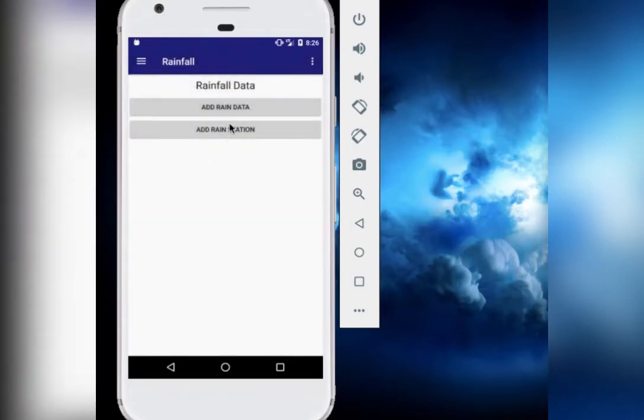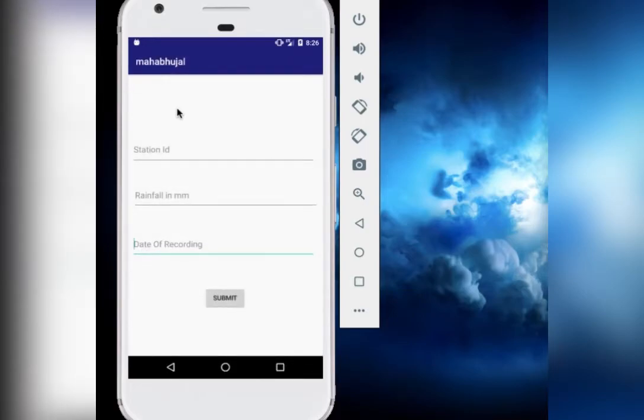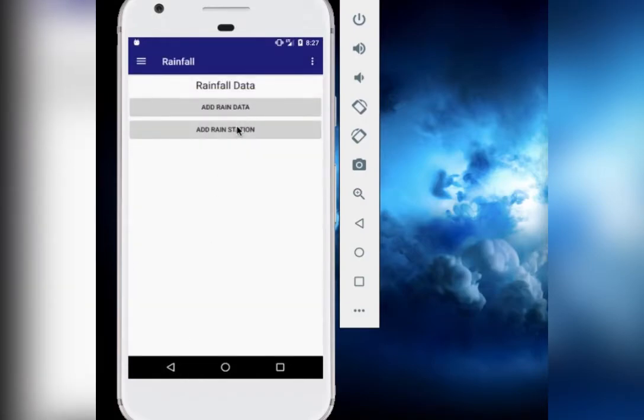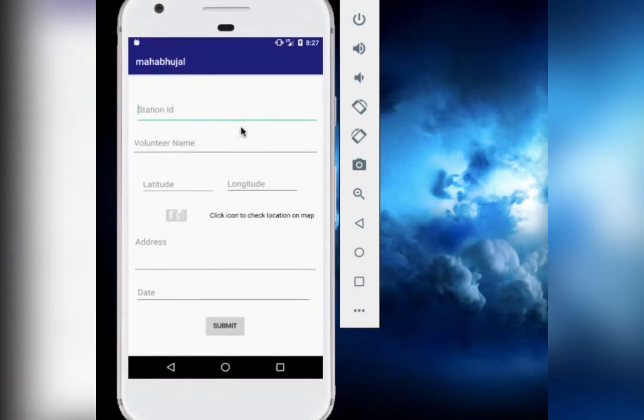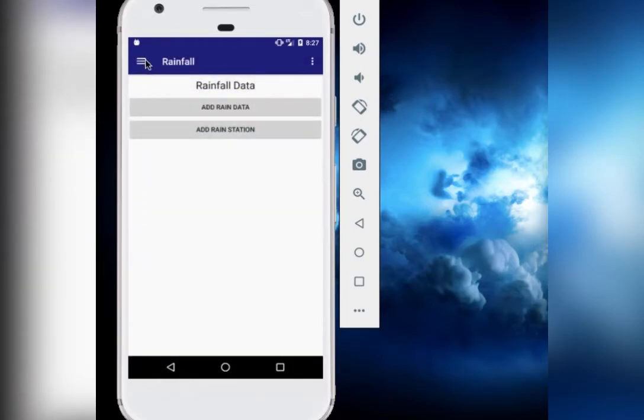The rainfall. So rainfall is playing a very important, crucial role in our function. So we will be adding the amount of rainfall that is recorded during the time period, which will help us understand how much the borewell is actually filling up because of the rain and what exactly is happening. So this is to add a new station which will be helping us to record the rain data again.